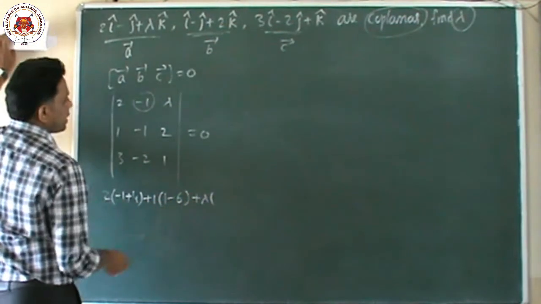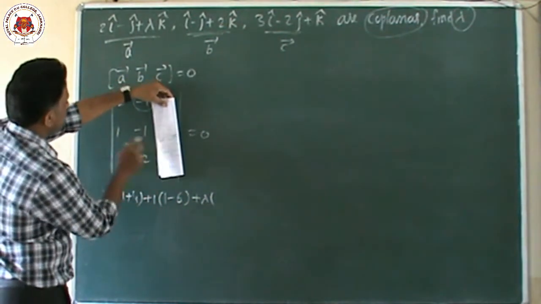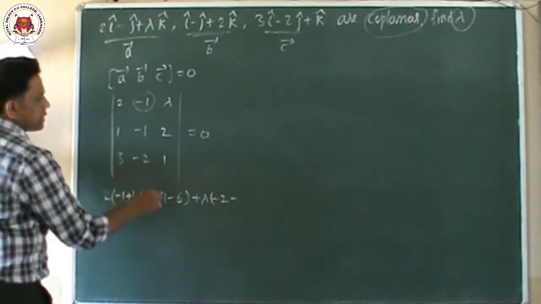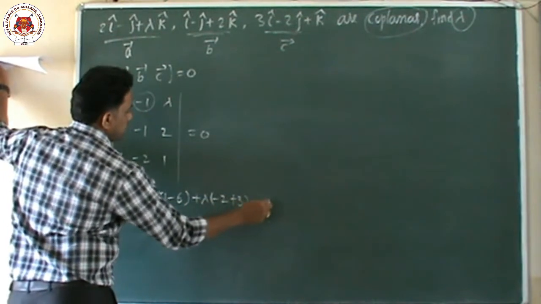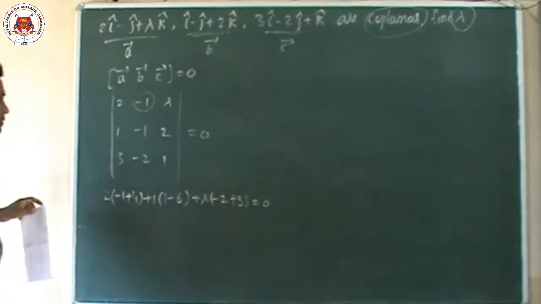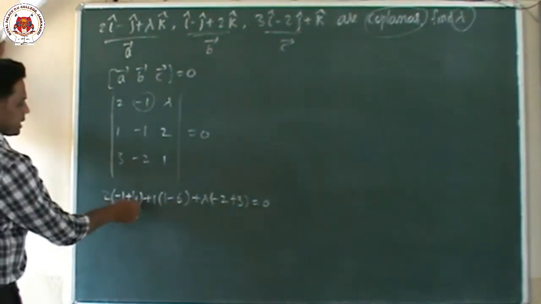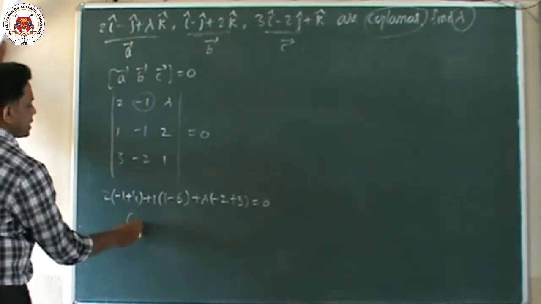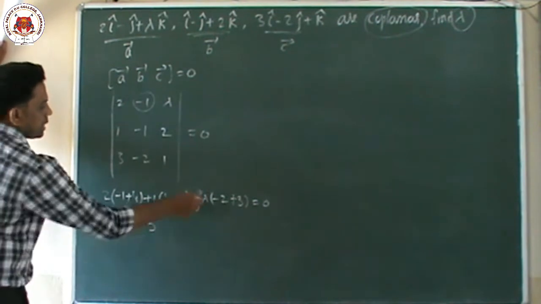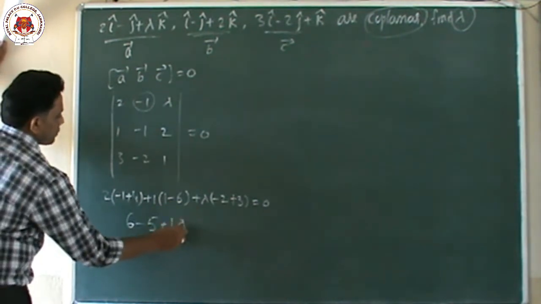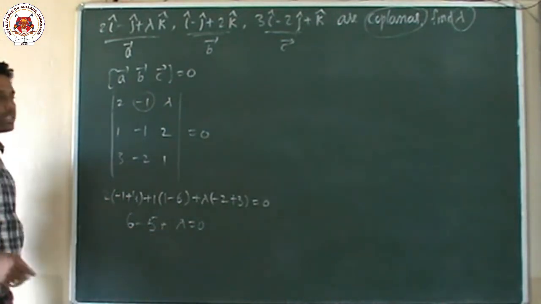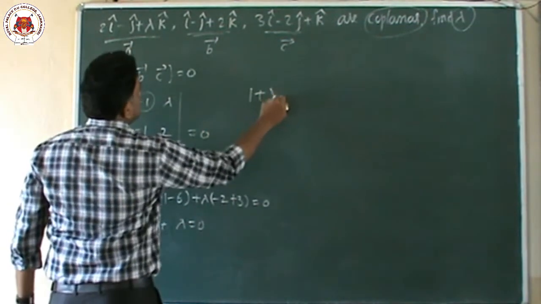The last one is lambda: 1 into minus 2 is minus 2, and in the formula minus 3 ones, one more plus, 3 equal to 0. So 4 minus 1 is 3, 3 twos are 6, 6 minus 1 is minus 5, and 3 minus 2 is plus 1 lambda equal to 0. So 6 minus 5 is 1, so 1 plus lambda equals 0.